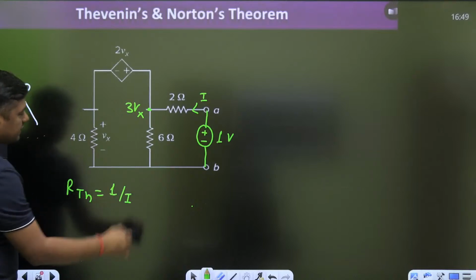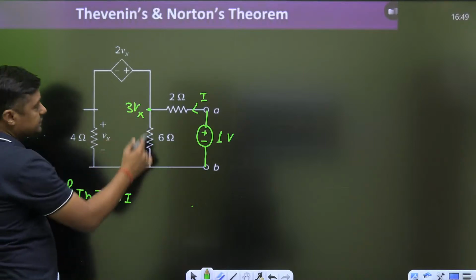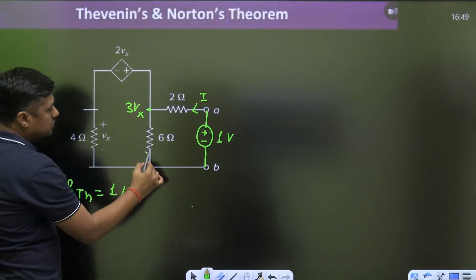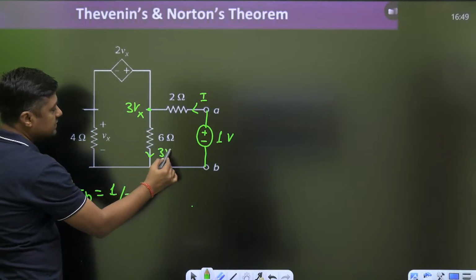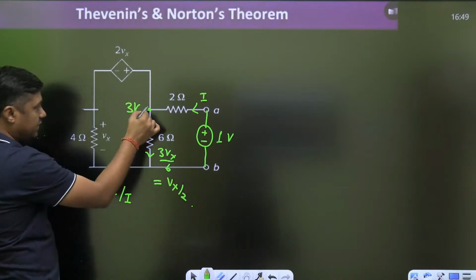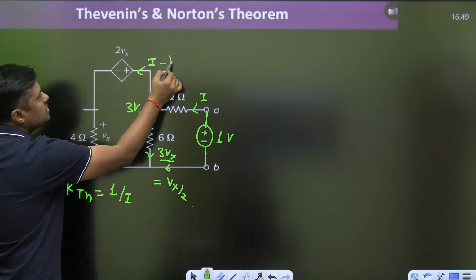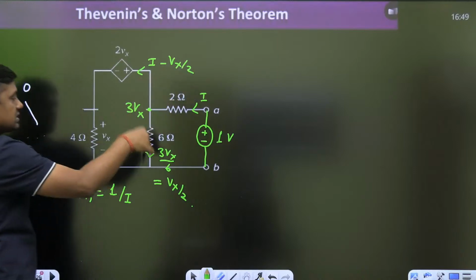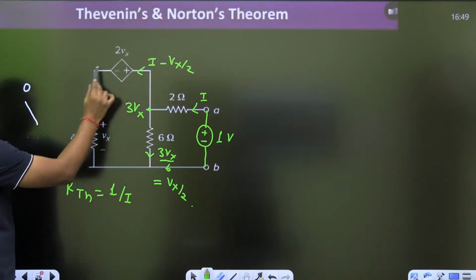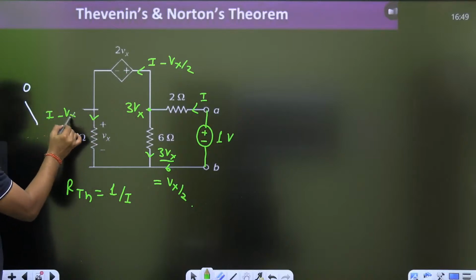1 by I. Now, what is the current here? This current will become 3Vx upon 6. That will become Vx by 2. This current will become Vx by 2. So what is the current here? I minus Vx by 2, because this is the Vx by 2. So what is the current here? I minus Vx by 2. Same current will flow here. I minus Vx by 2.